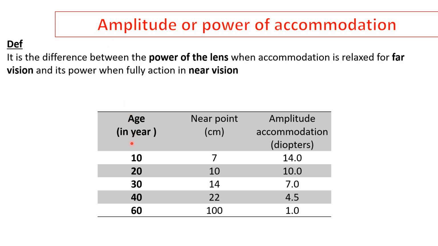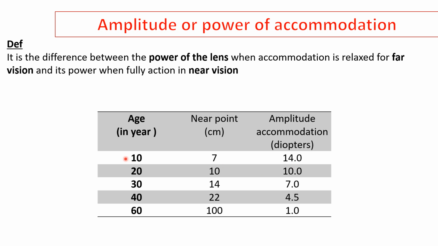If we look here at the age in years, the distance of the near point in centimeters, and the amplitude of accommodation in diopters: at the age of 10 years, the near point, where letters appear clear, is 7 centimeters, and the amplitude of accommodation is about 14 diopters.